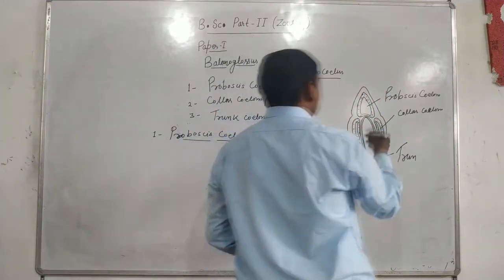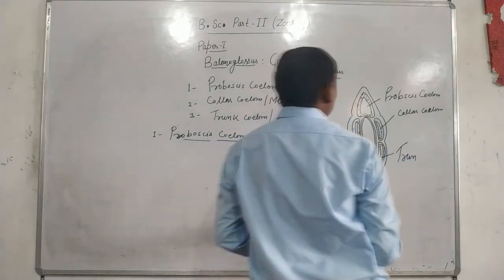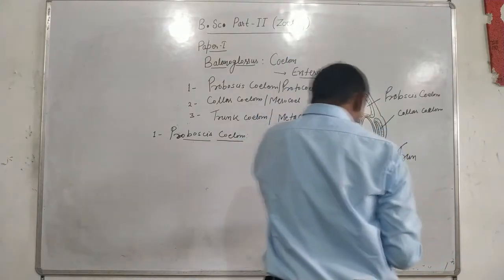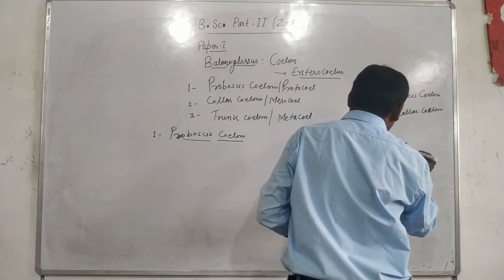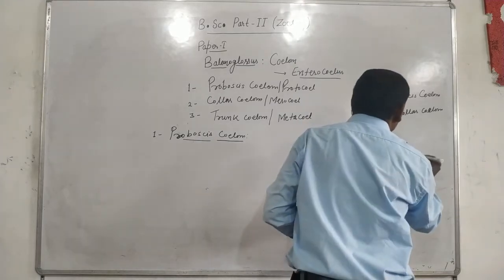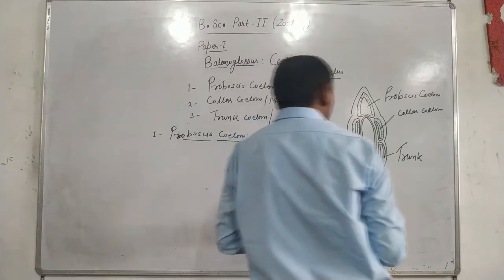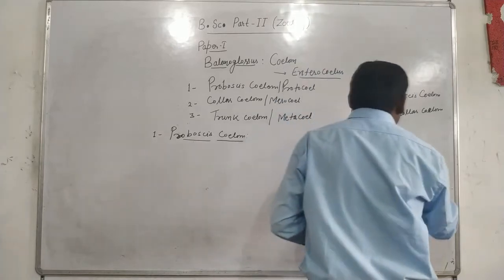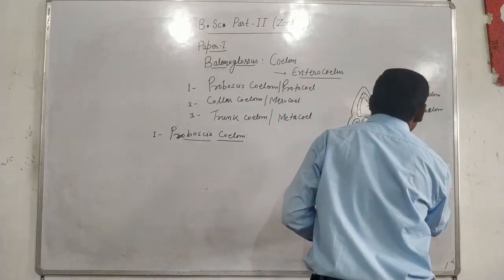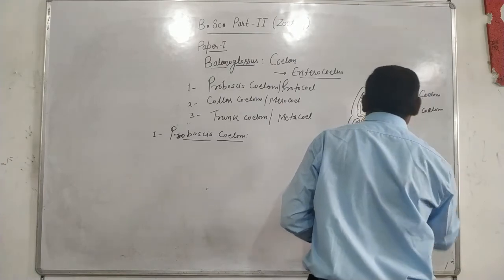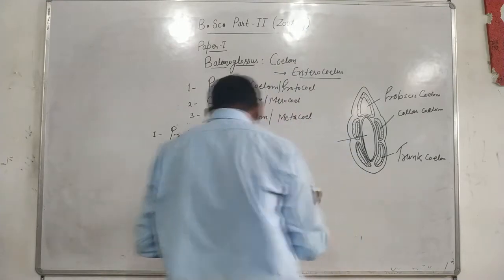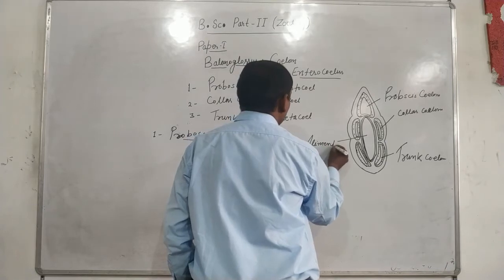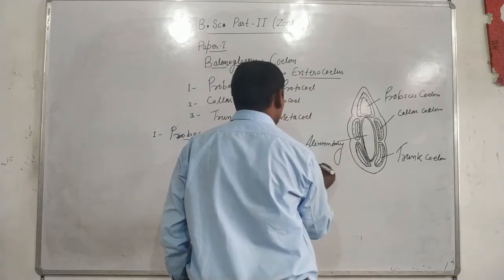You see that the different regions contain the different types of coelom. There are some differences in their positions, but basically they are made up of a simple fundamental plan. And this region is alimentary canal.